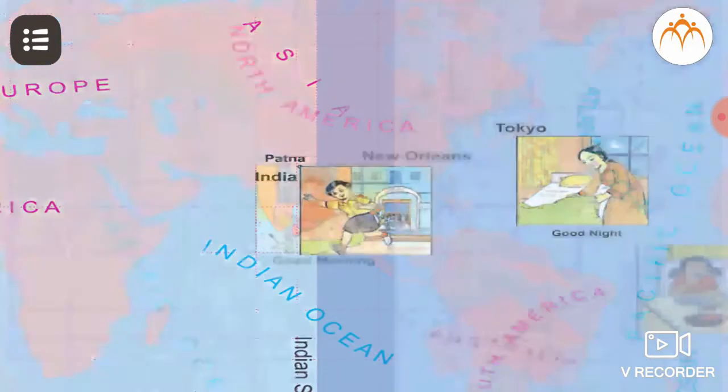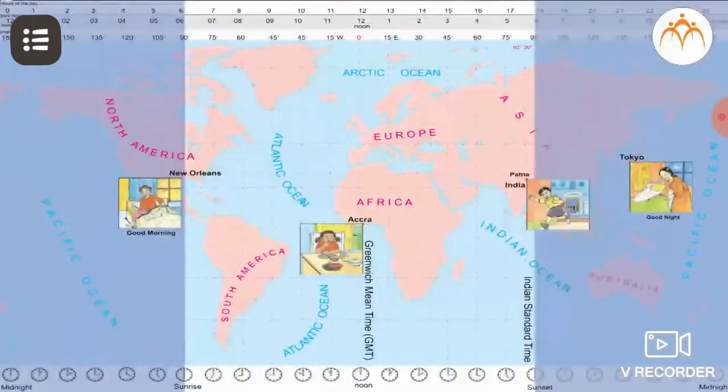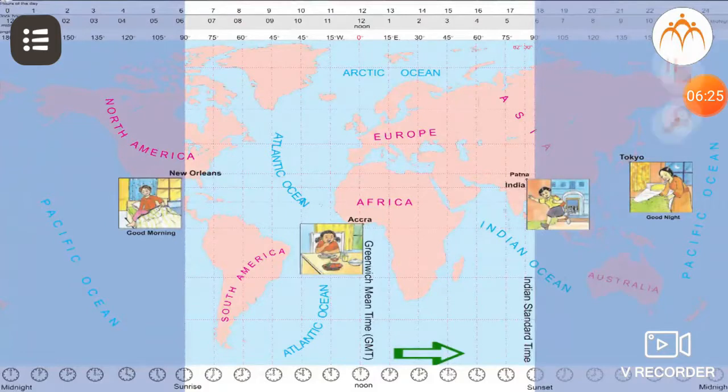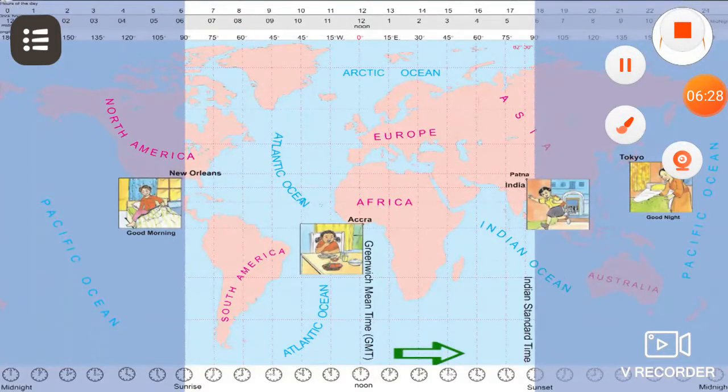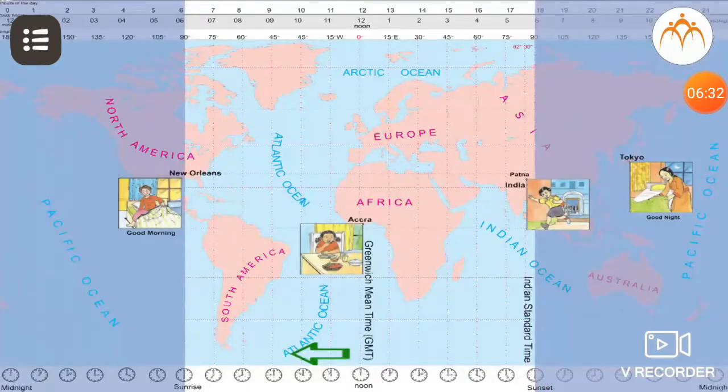Now, since Patna and Tokyo have passed their noon times, both the places will be ahead of Greenwich Meridian time respectively. While New Orleans is yet to experience noon time, it is behind the GMT time. This means places to the east of GMT are ahead in international time and are noted by plus sign in GMT time, while places to the west of the GMT are behind the GMT in time and are denoted as negative GMT in time.